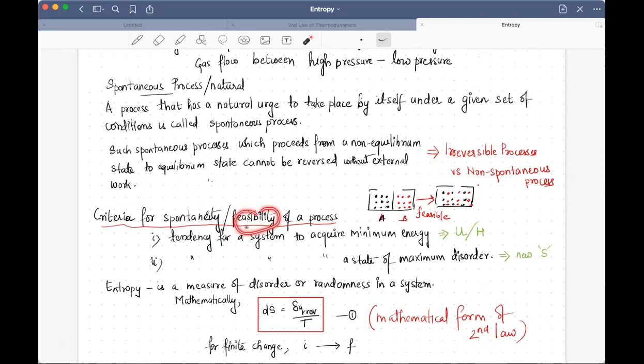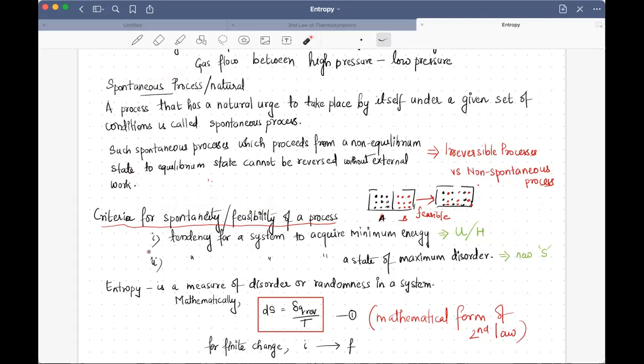Another terminology for feasibility is spontaneity. You should be aware of all these terminologies. So what are all the criteria? What decides whether a reaction will happen or whether this process will happen in this direction? Or in other words, what is the criteria that decides whether it is a natural process or not? So what are the criteria?